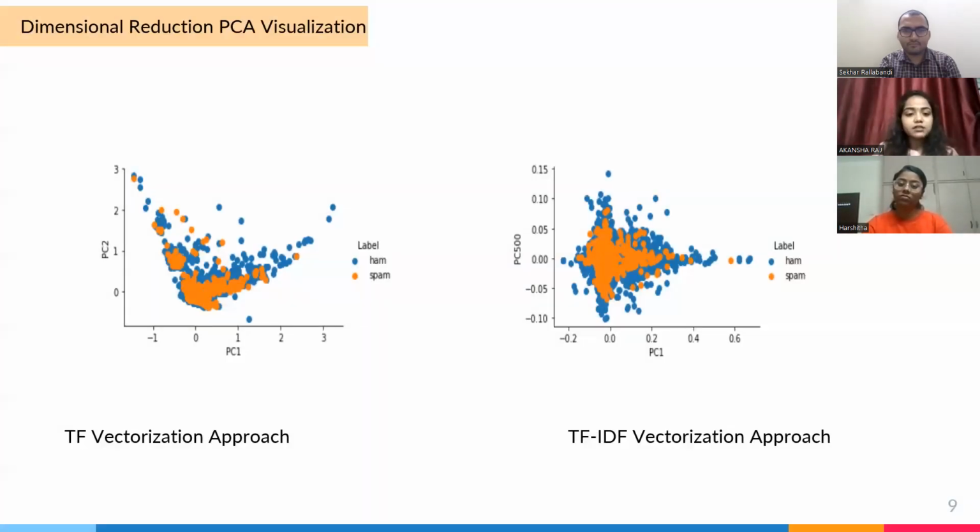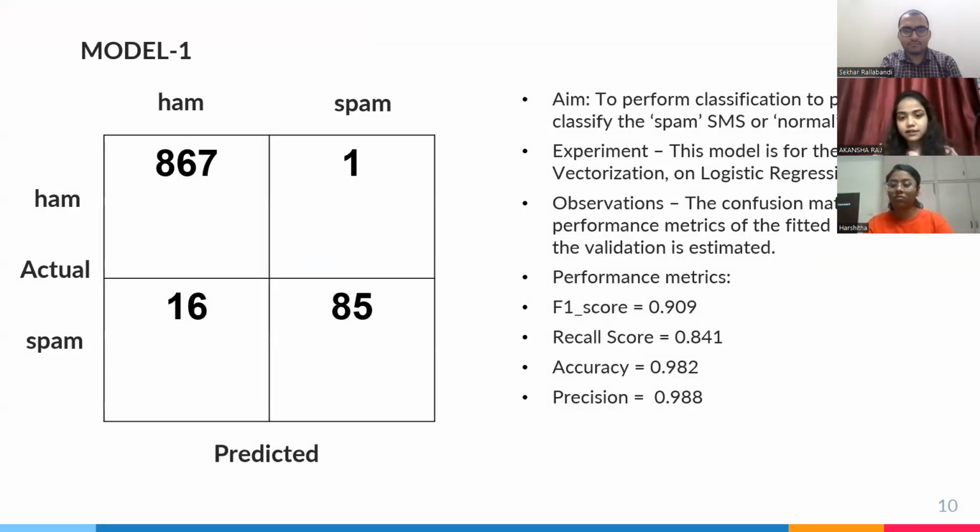Next is the visualization of my principal component analysis on the term frequency vectorization approach and the term frequency inverse document frequency vectorization approach. The next slide will be explained by my friend Sekhar.